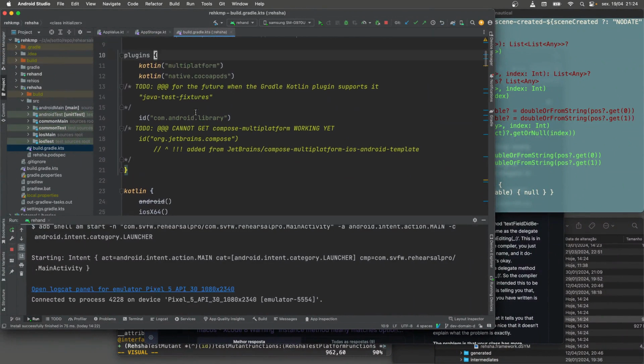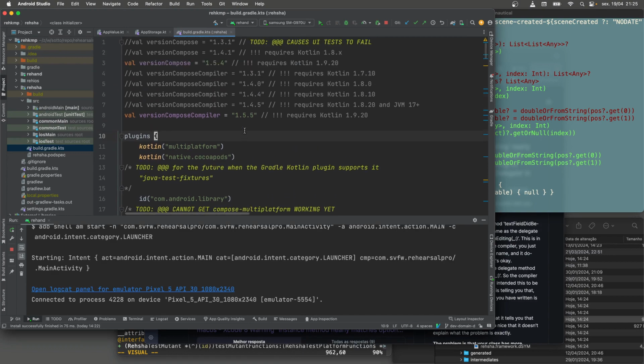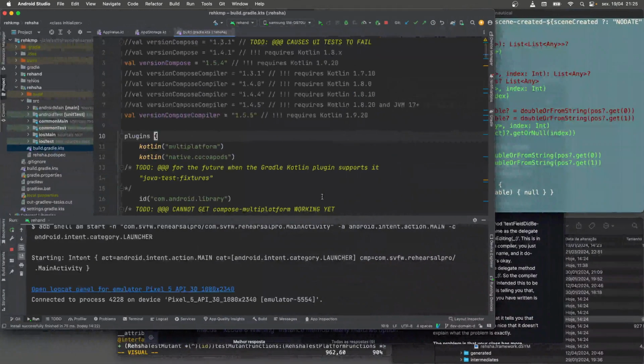It's been a while since I tried it, probably 6 months, so it may be in a better state, but I'm not so keen on going with it. But the core features of the app and the logic of the app are eventually all of this code in Objective-C and Swift, except maybe for the final UI, is going to go away and be replaced by Kotlin code on this side.